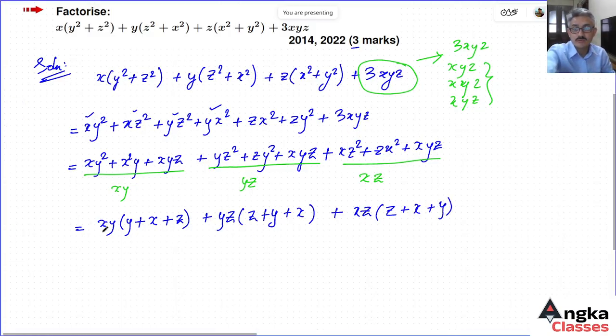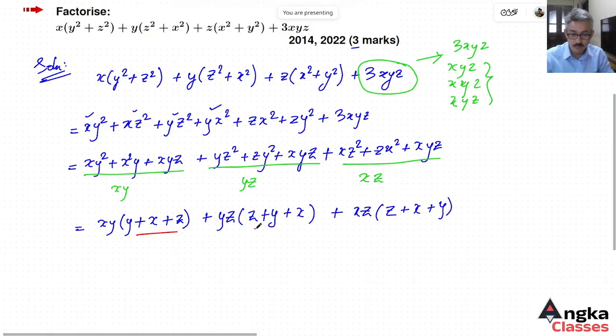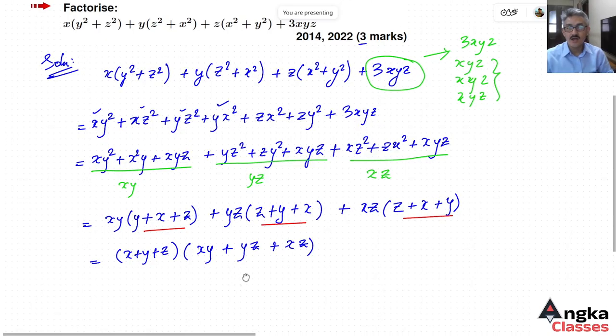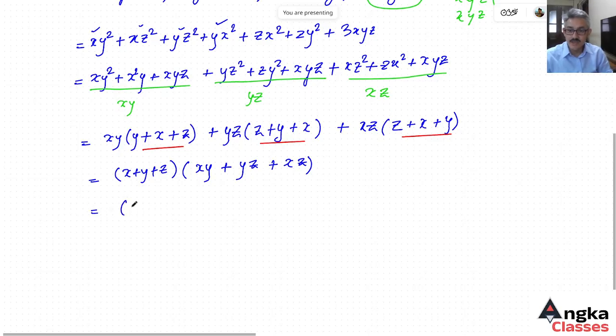Now the expression in common is x + y + z. Taking (x + y + z) common from the terms, we get (x + y + z) times xy + yz + zx, since the expression is cyclic in nature.